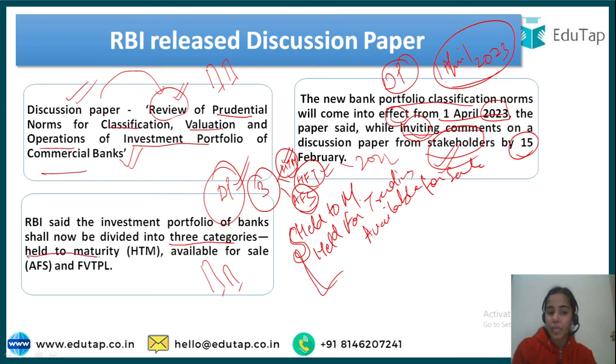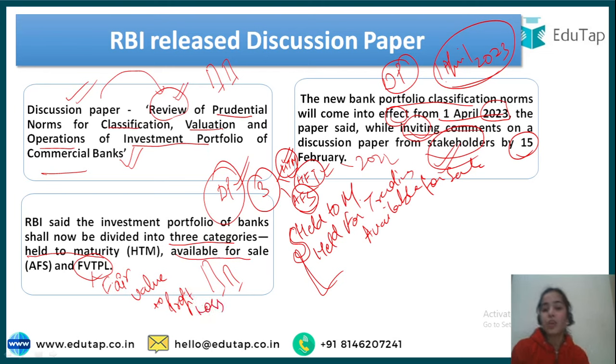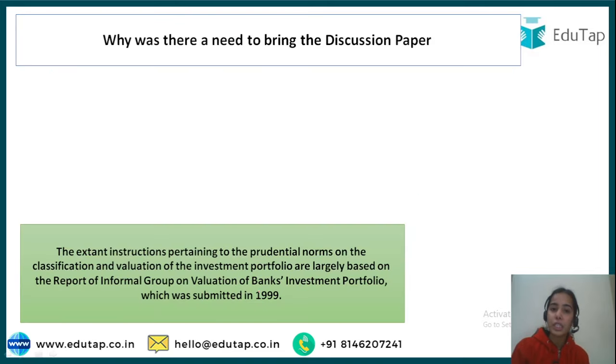The first category will be Held to Maturity, the second will be Available for Sale, and the third will be FVTPL, that is Fair Value through Profit and Loss. So this will be the third category instead of Held for Trading, and Held for Trading will come under the FVTPL. You have to remember what the categories were before, and now the categories have been changed. In the discussion paper it has been said that we will change the categories to these 3. We will understand the meaning of these 3.